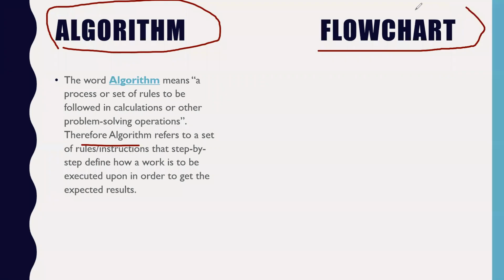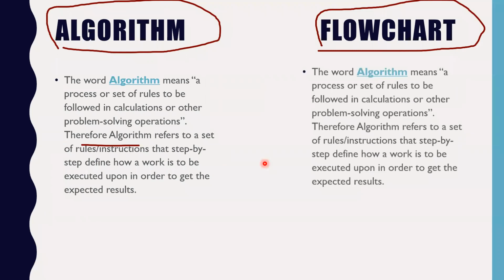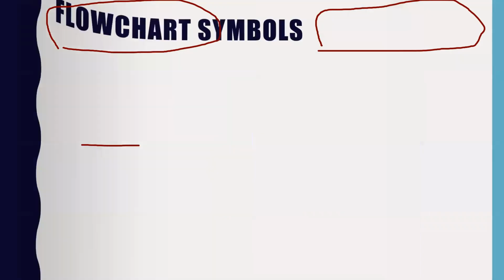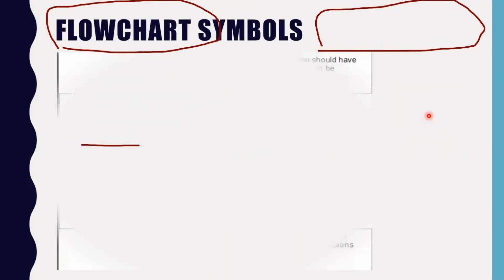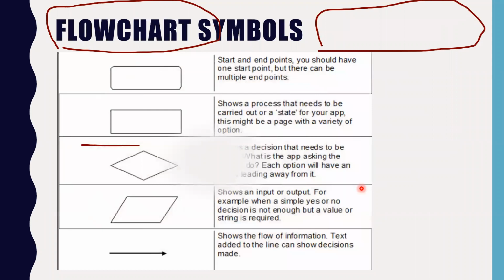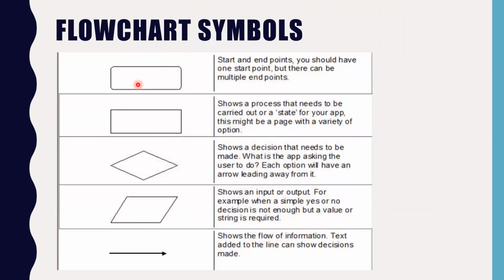A flowchart is the graphical representation of your program. Then, moving ahead, here are some symbols of the flowchart. The first symbol is the start and end points.